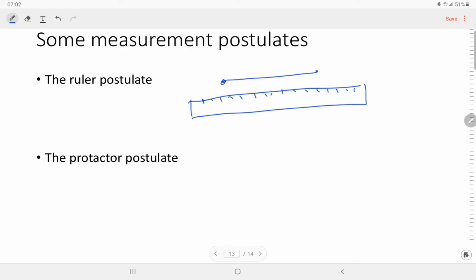We have the point A and point B. So the points on a line can be matched one to one with the real numbers, so that the distance between any two points is the absolute value of the difference of their associated numbers.